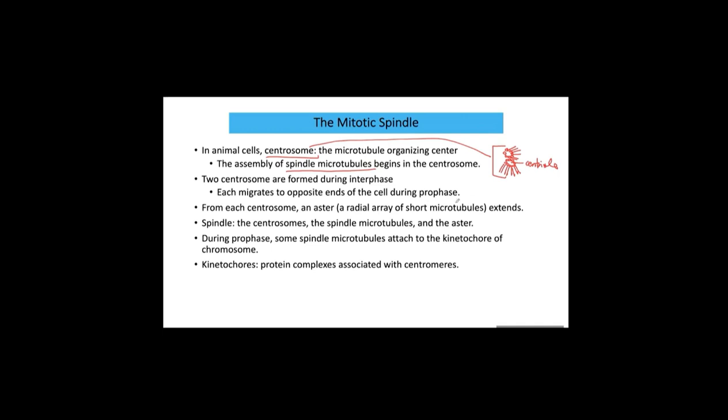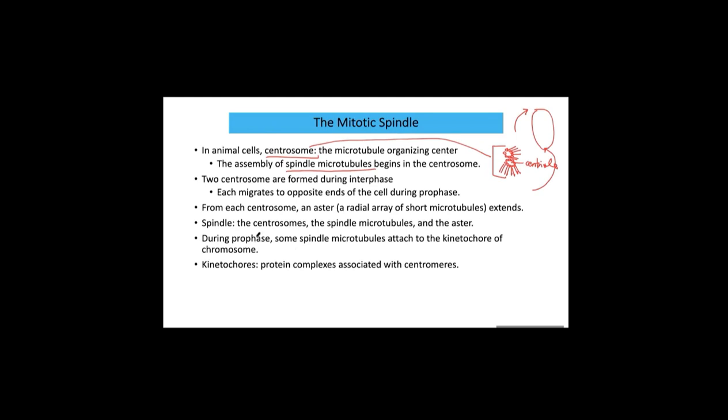So for cell division, another centrosome is produced, and then this centrosome moves to one end of the cell. Imagine that another centrosome moves to the other end of the cell.